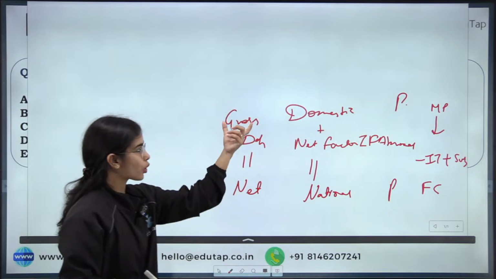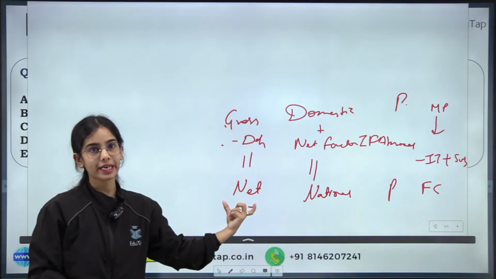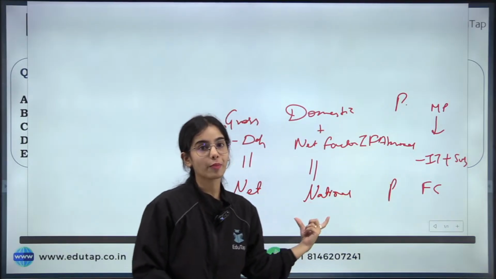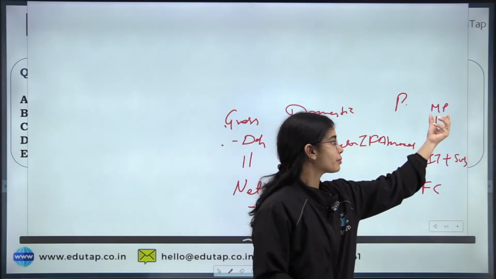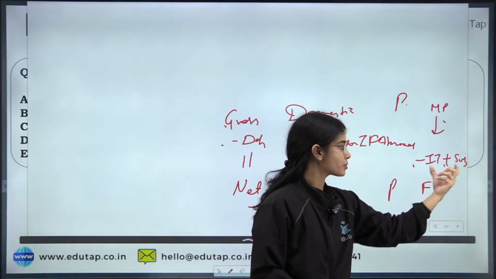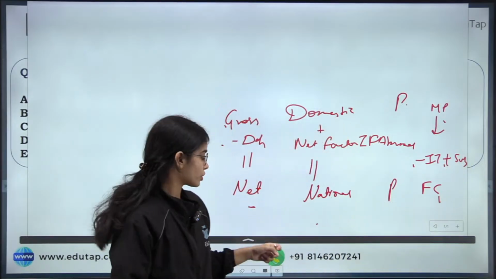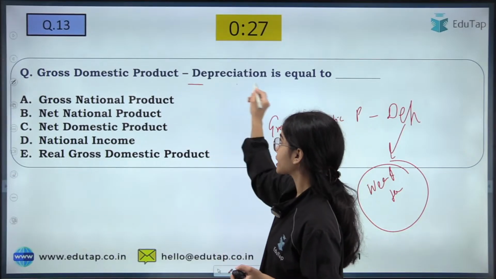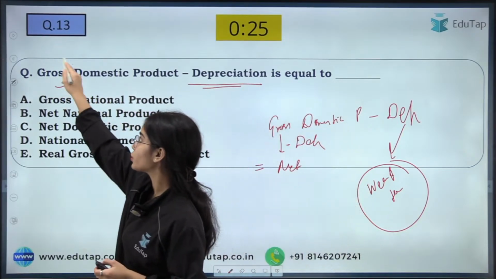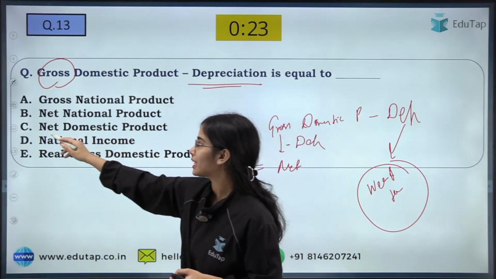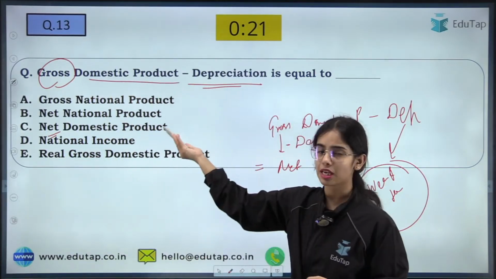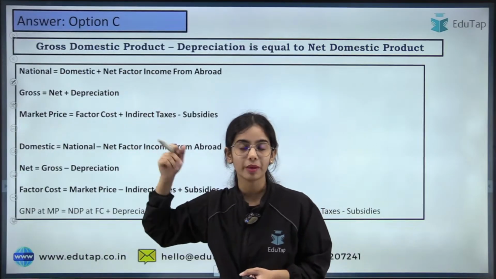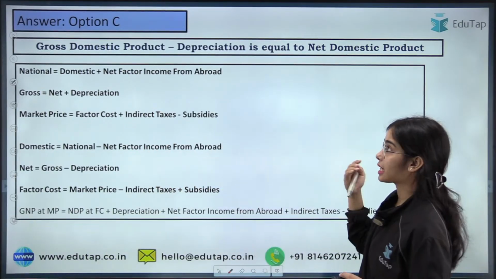So in the gross, deduct the depreciation to come to net. In the domestic, add the net factor income from abroad to come to the national. In the market price, deduct the indirect taxes, add the subsidies to come to the factor cost. Okay, so there is the conversion. The basic conversion was asked, only deducting the depreciation. So from the gross, if you deduct the depreciation, you come to the net. The other things remain the same because the other variables are not given here. So net domestic product is the answer here.